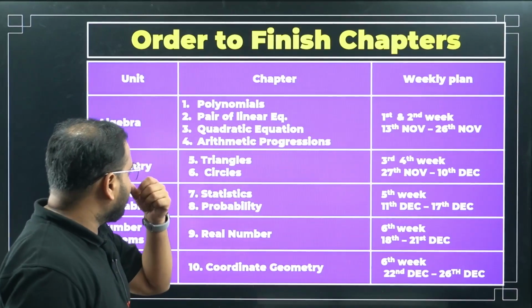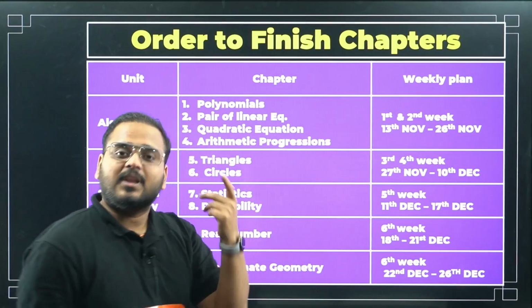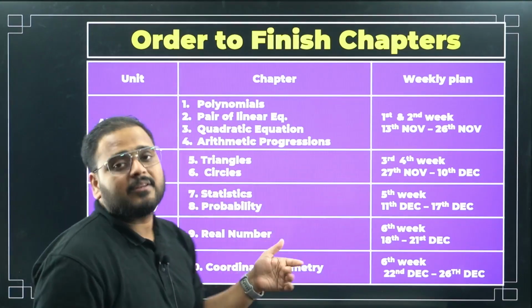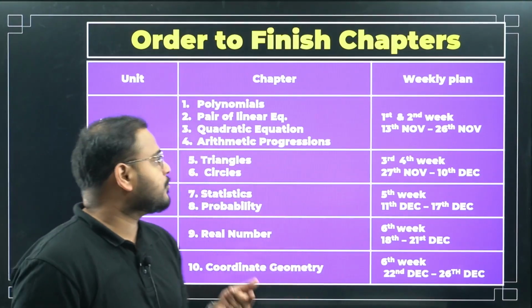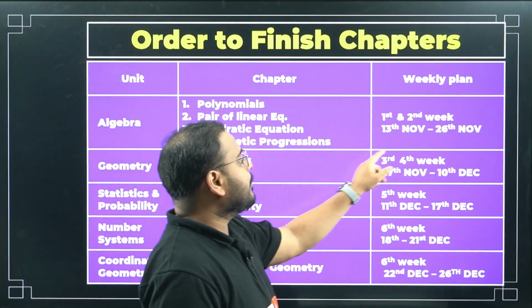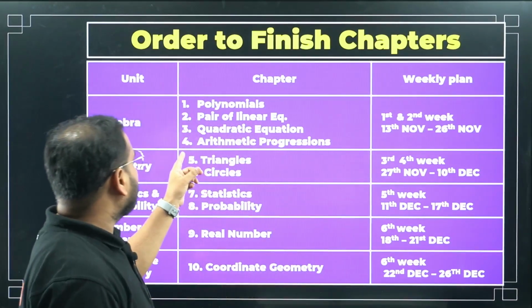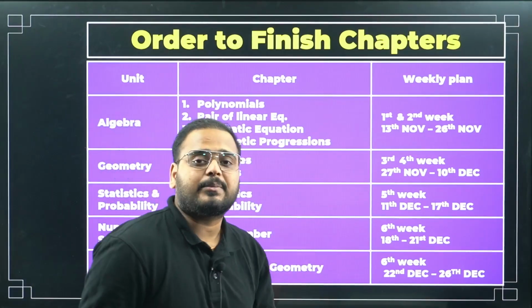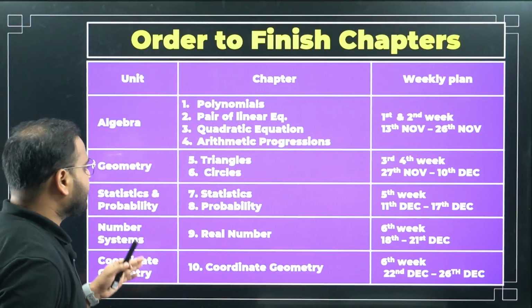So just for example, pair of linear equations. Graphical questions are there. What problems are there? Quadratic equations, again, what problems are there? So you have to solve all of this. Do not give time to only one chapter. You can dedicate 13th November to 26th November for this unit if you are following this study plan, this order of finishing the chapters. Okay, moving on to the next one, geometry.